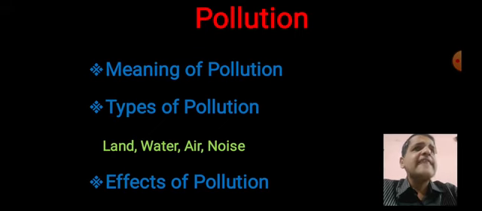Another effect is acid rain. Acid rain harms our land. Land pollution is caused because of acid rain. Then the Taj Mahal, our national heritage, is also affected by acid rain. On that a question may be asked. Then there is desertification of land. Because of deforestation, this desertification is increasing. On that a question may be asked.